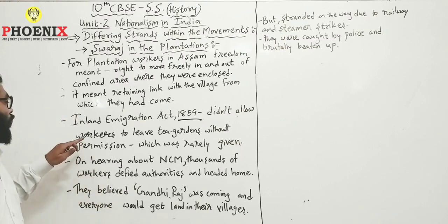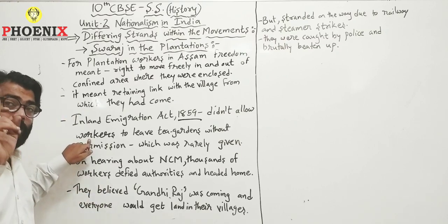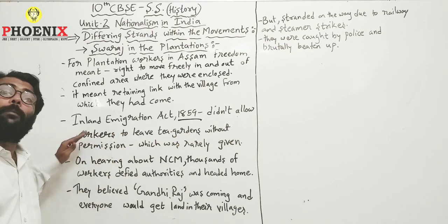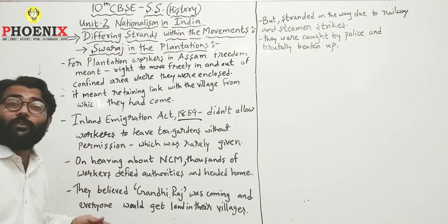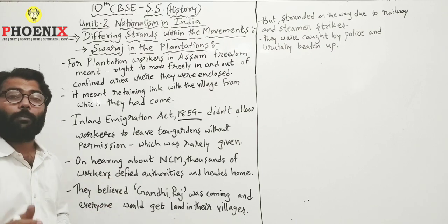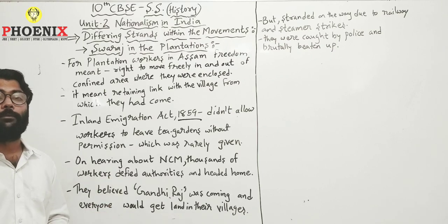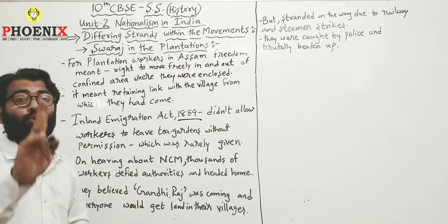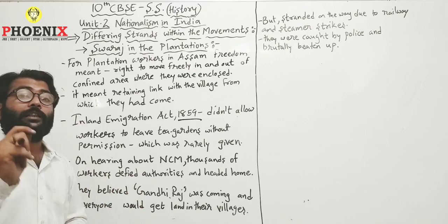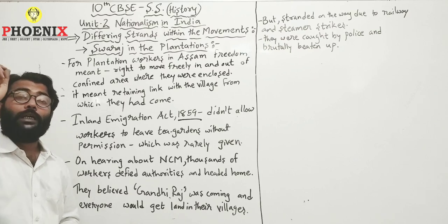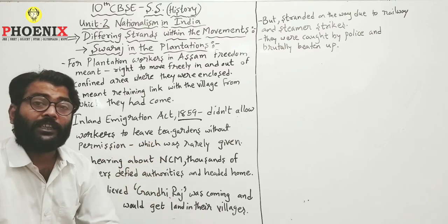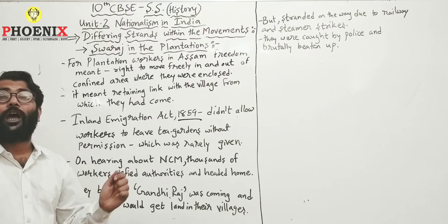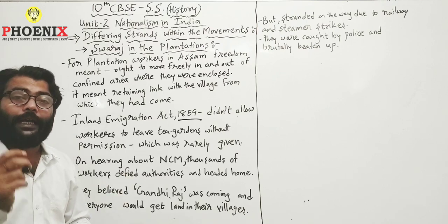It didn't allow which type of workers? Plantation workers, to leave tea gardens without permission. And when these people went to ask for permission, they were rarely given it. Out of 100 workers, almost 2 were given permission, and that also for a few days, to go back to their villages if somebody was very serious or ill in their village, and they would have to come back again.